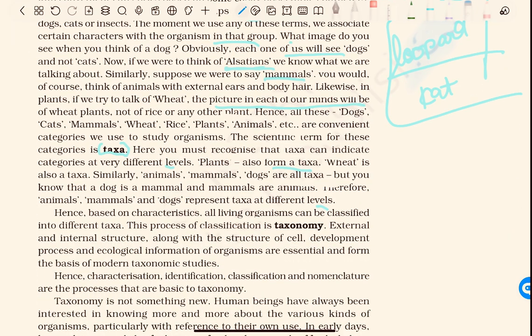Hence, based on characteristics, all living organisms can be classified into different taxa. This process of classification is known as taxonomy. External and internal structure, along with the structure of cell, development processes and ecological information of organisms, are essential and form the basis of modern taxonomic studies. Hence, characterization, identification, classification, and nomenclature are the processes that are basic to taxonomy. Firstly, characterization, second, identification, and third is classification, then nomenclature. These are the basic steps of taxonomy.